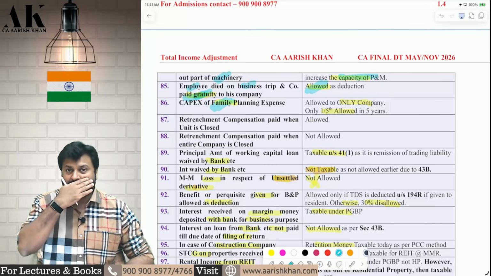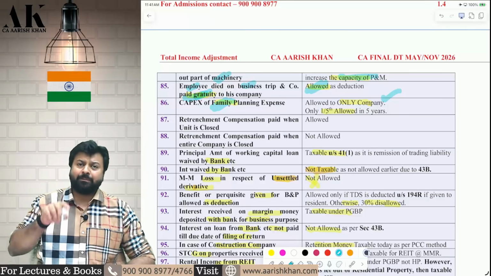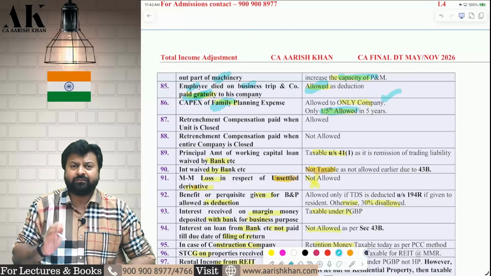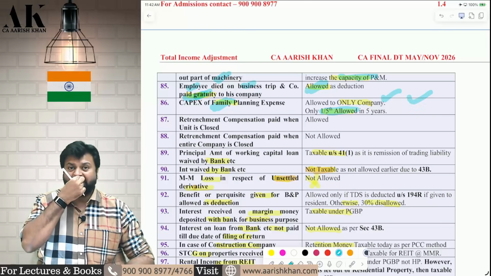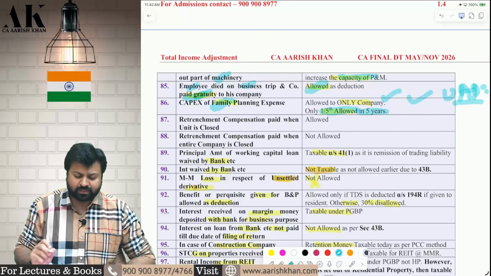Next, capital expenditure of family planning. Family planning expenses, first of all, are only allowed to a company, and for a company also, if it is a capital expenditure, it is allowed only 1/5 in 5 years. Revenue expense, you can claim fully. Further, if there is a loss due to capital expenditure, it is treated like unabsorbed depreciation. I hope it is clear to all of you.